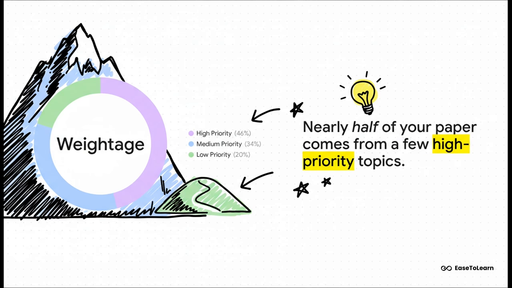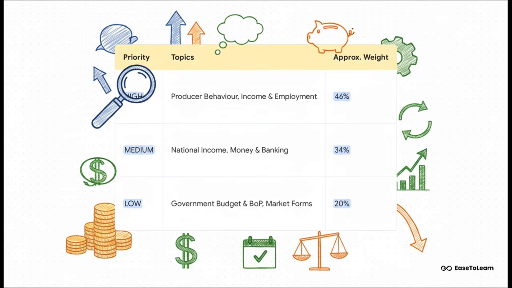And here they are. Your high priority topics, making up that massive 46%, are producer behavior and the determination of income and employment. You need to live and breathe these.